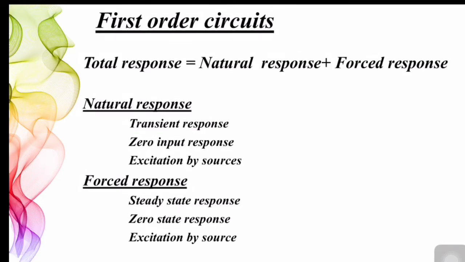But before moving on to that, it's better to have a quick review on first order differential equation. In fact, first order circuits are described by first order differential equation. So for analyzing these circuits, we should know how to solve first order differential equation, and that's what we are going to look at next.